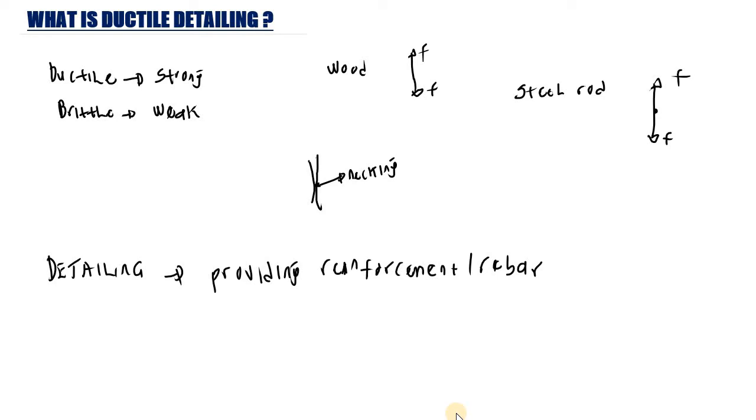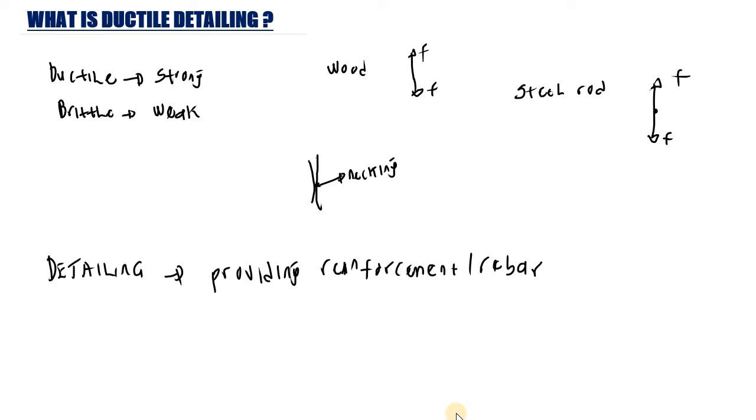And why do we provide reinforcement or rebar in the concrete structure? We all know that concrete is very strong in compression, but concrete is weak in tension. Because concrete is weak in tension, we need to provide some sort of detailing so that the tension part of the concrete is able to withstand or resist the applied load. Because of this, we tend to detail our structure.